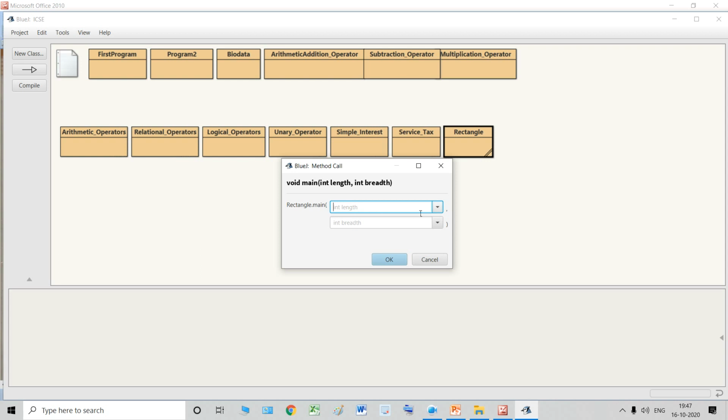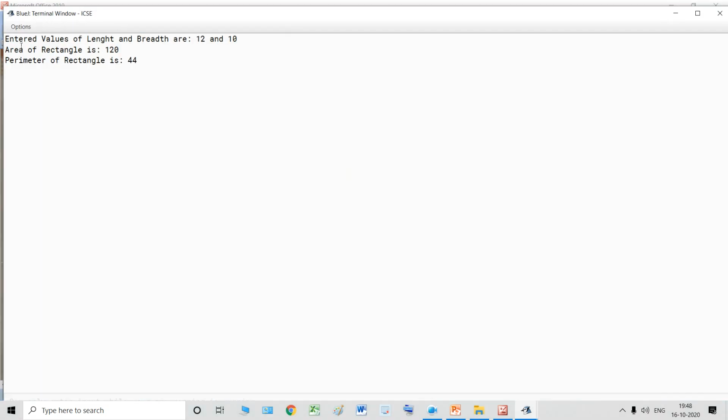Suppose the length of my rectangle is 12 and breadth is 10. So see, I have given the values of length and breadth over here. How can you know where to give the length value? Over here you can see it is written int length. So this is the variable that we declared inside the main method, and this is the other variable that we declared inside the main method. So over here we give the value of length, 12, and breadth is 10. And when I click on OK, see, the entered values of length and breadth are 12 and 10.